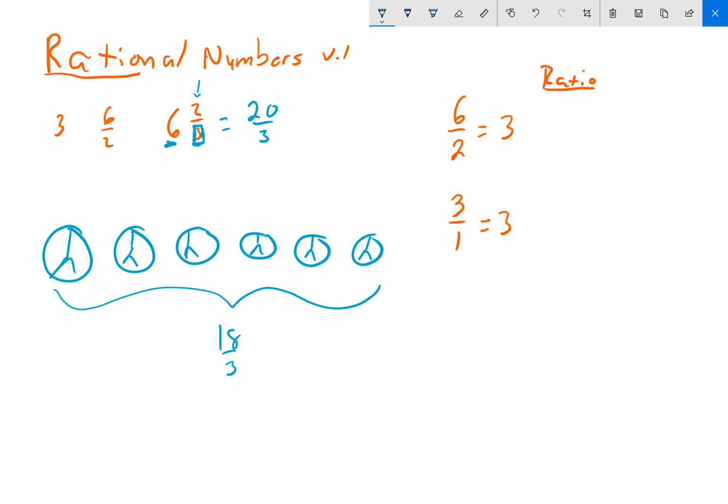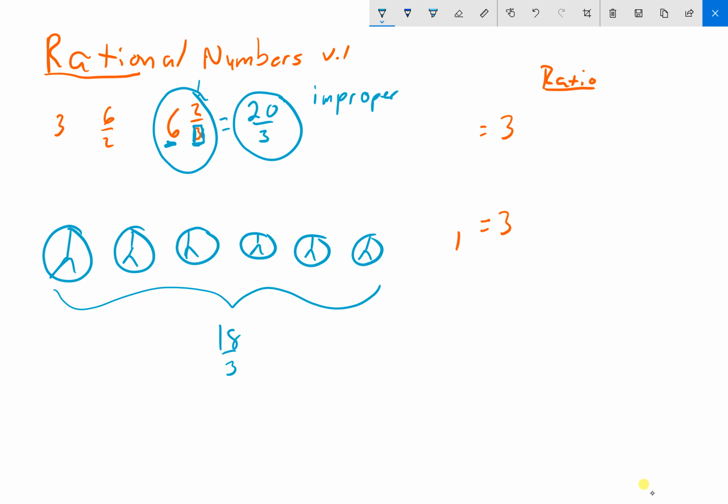Well, I just said that if you can make it into a fraction, or a ratio of 2 numbers, it's a rational number. So, mixed numbers are rational. And this is now an improper fraction because the numerator is greater than the denominator. And once again, you can see that's still a rational number because it's written as a ratio of 2 numbers.